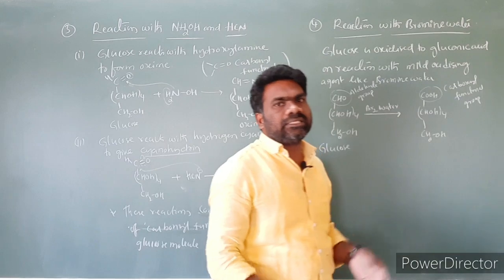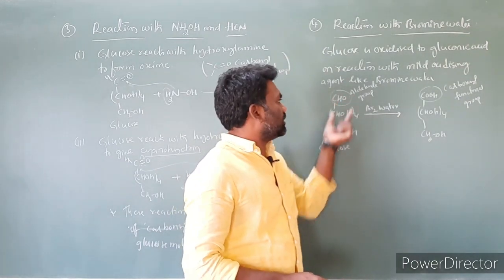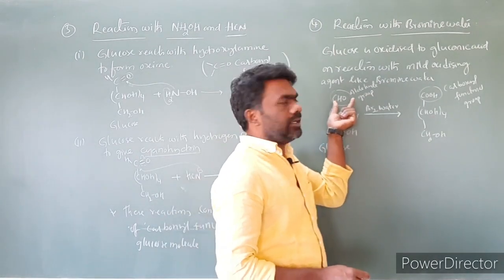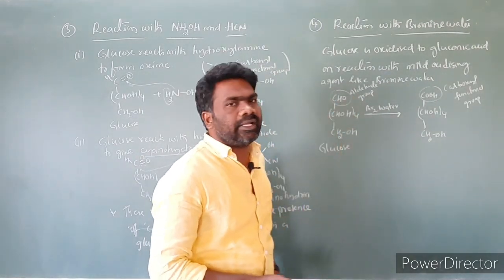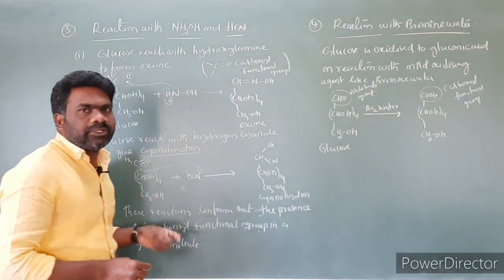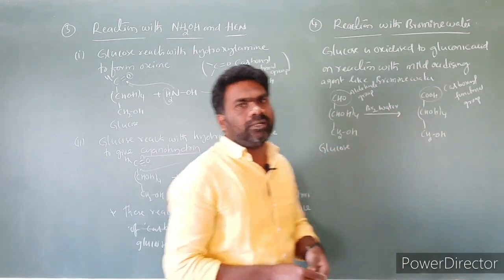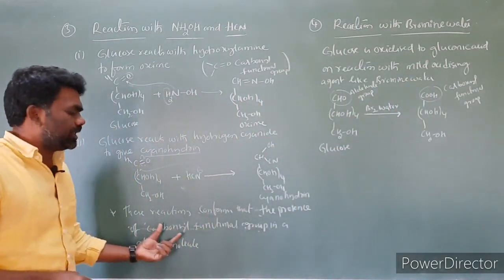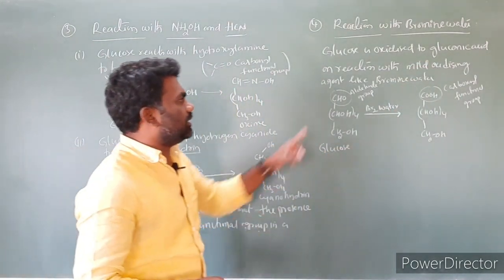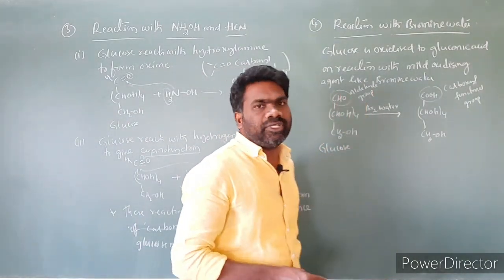This reaction is evidence that the carbonyl group present in glucose is aldehyde. The carbonyl group may possibly be ketone or aldehyde, but based on this reaction we conclude that the carbonyl group present in glucose is an aldehydic functional group.